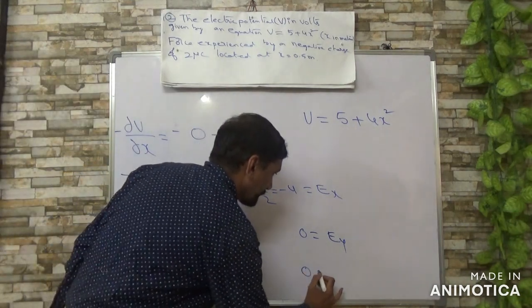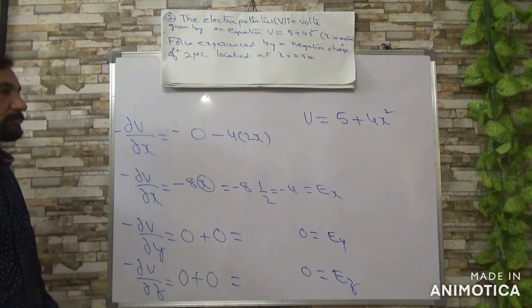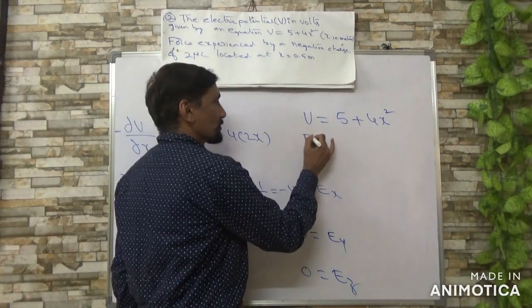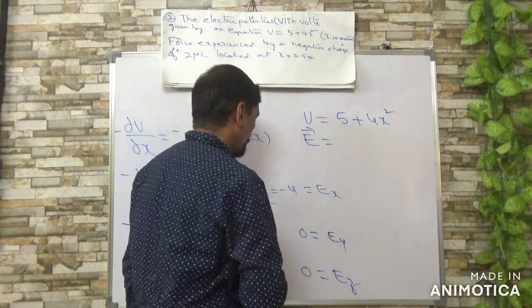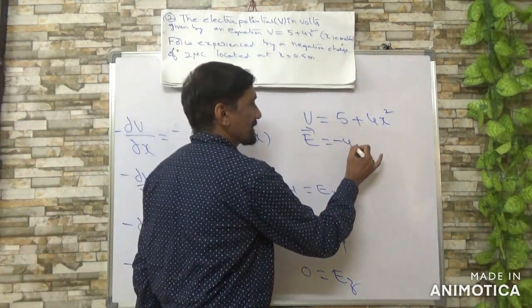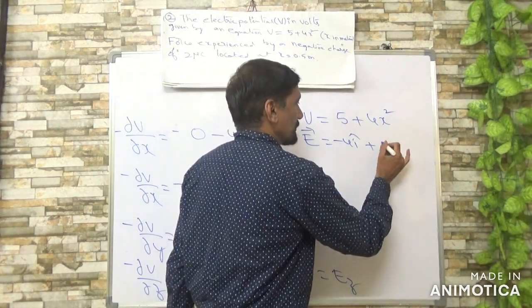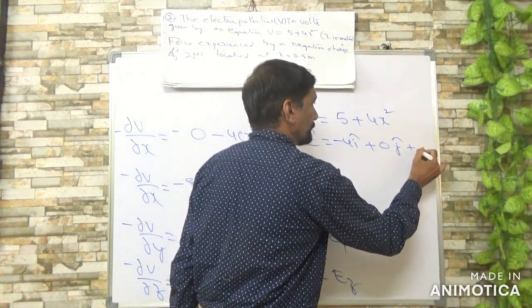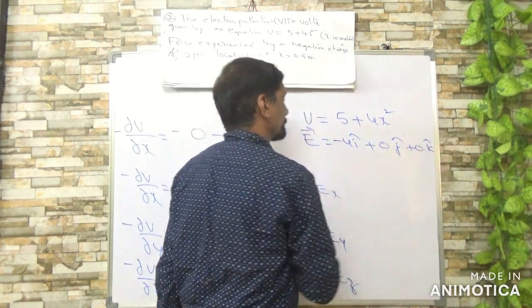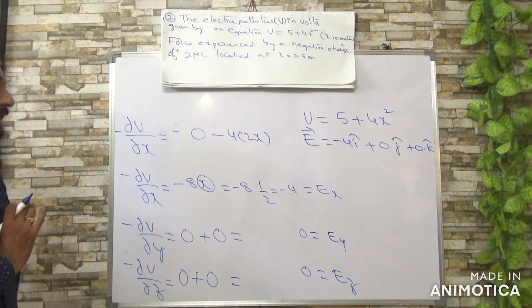So Ez is also 0. This means the strength of the electric field is minus 4i, and the remaining two are 0. So electric field strength is known to us.